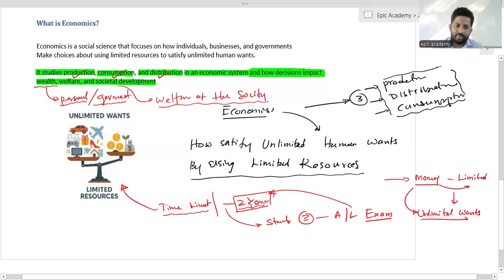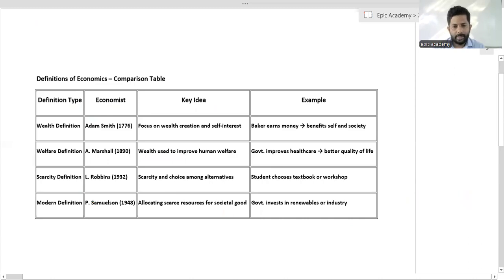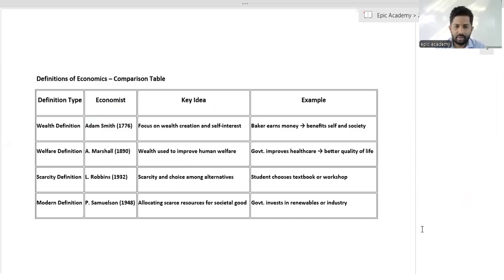There must be different types of definitions related to the subject of economics. All those definitions are different from each other. One of the major definitions is different from the other definitions. Okay, I will describe those different definitions one by one, comparing them with the other definitions.